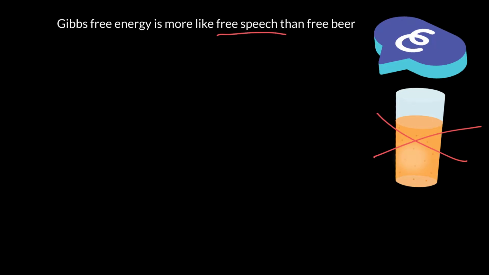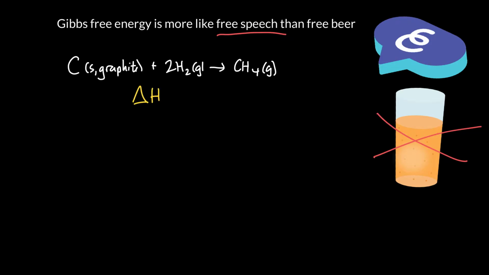So here's a chemical equation. Let's take some graphite and react it with hydrogen to make methane. And we can calculate ΔH of reaction. We can use the heats of formation, look up the heats of formation for products and subtract from reactants, and we'll get minus 74.6 kilojoules.